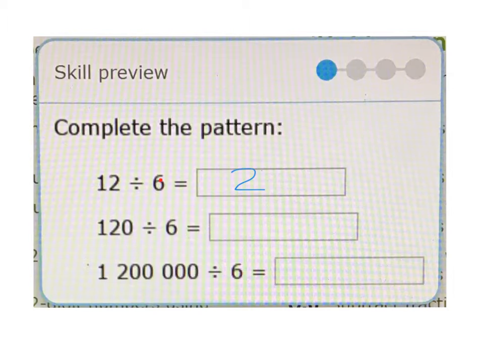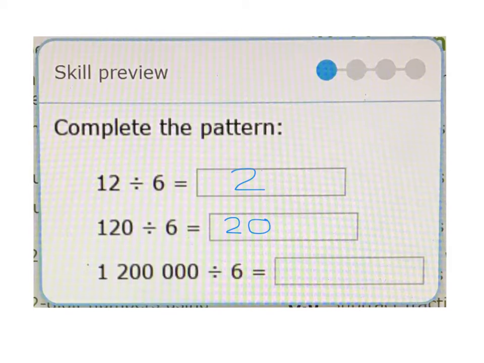So if we're splitting 12 into groups of 6, we can get 2 groups. If we're splitting 120 into groups of 6, I hope you can visualize that we're going to have 20 groups. You could check this on a calculator if you want. If you're really committed, you could draw out 120 dots and split them into groups of 6. But essentially, you'll start to notice the similarity with the zeros.